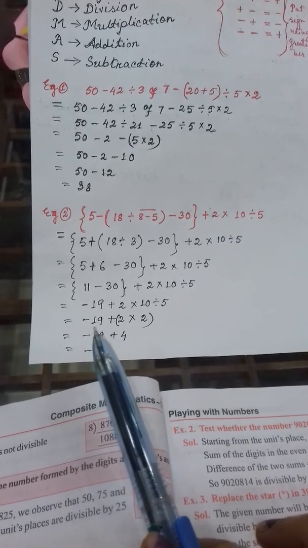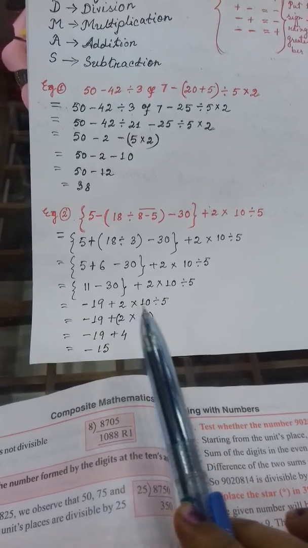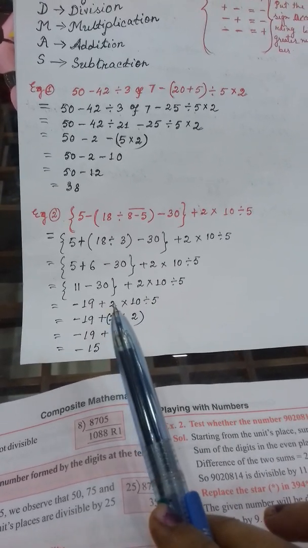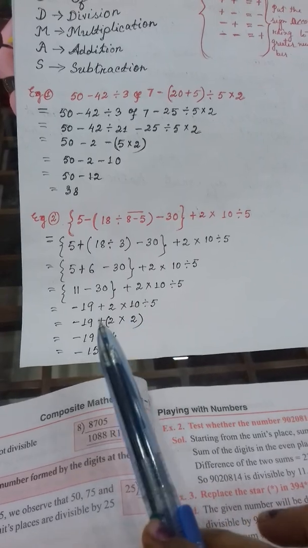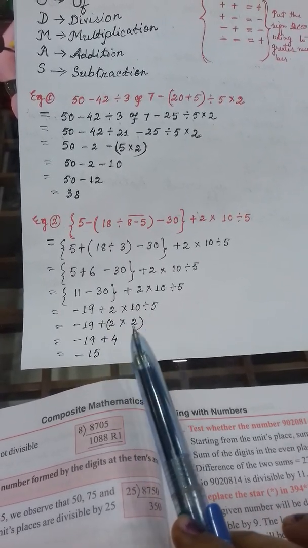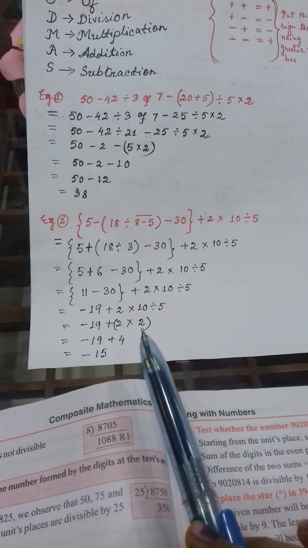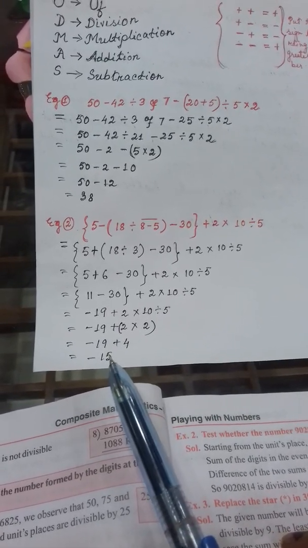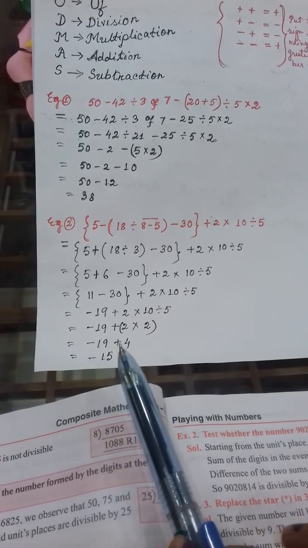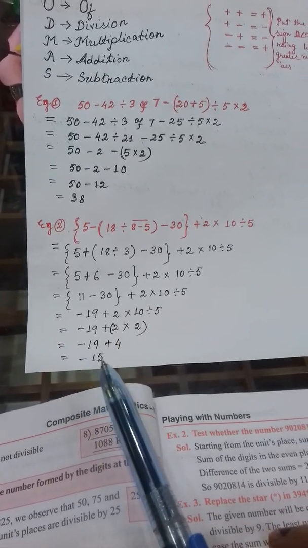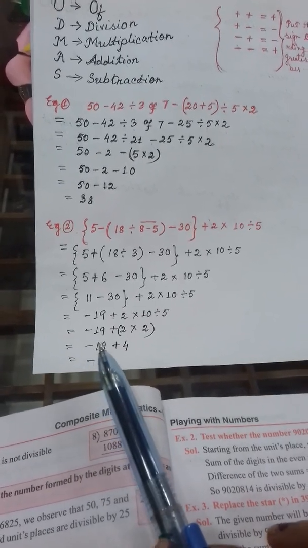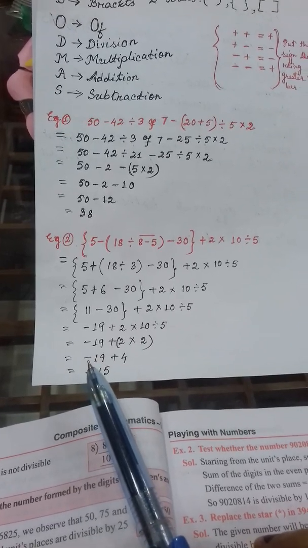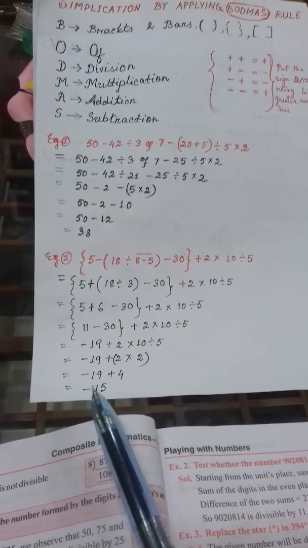And in the next line, you have done the division one. Clear? 10 divided by 5 is 2. After getting this quotient, these two are together and multiplied with each other, so I have enclosed them within a bracket. After that I have multiplied, and in the last step, minus 19 minus 4. So 19 plus 4 is what? 23... as 19 is the greater number, and before 19 the sign is what? Minus, that's why it is the minus sign.